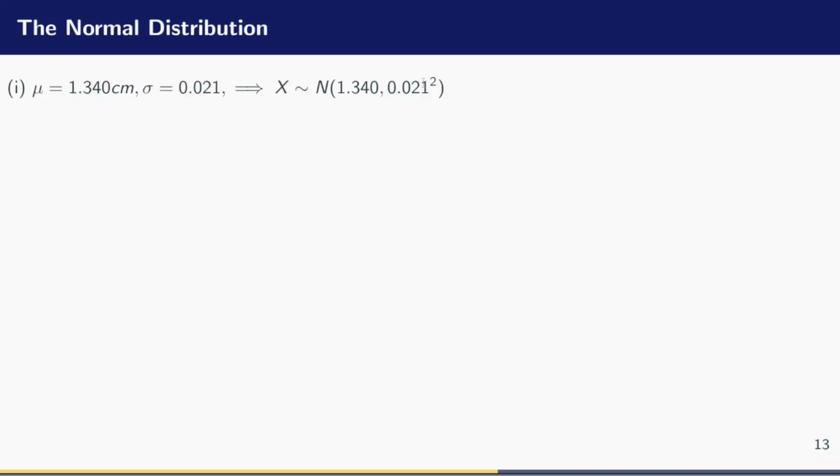You have to understand that a normal distribution takes in 2 parameters, where the first parameter must be the mean and the second parameter must be the variance, and not the standard deviation. That is why we had to square the standard deviation in order to obtain the variance, because the square of the standard deviation is the variance, or the square root of the variance is the standard deviation.